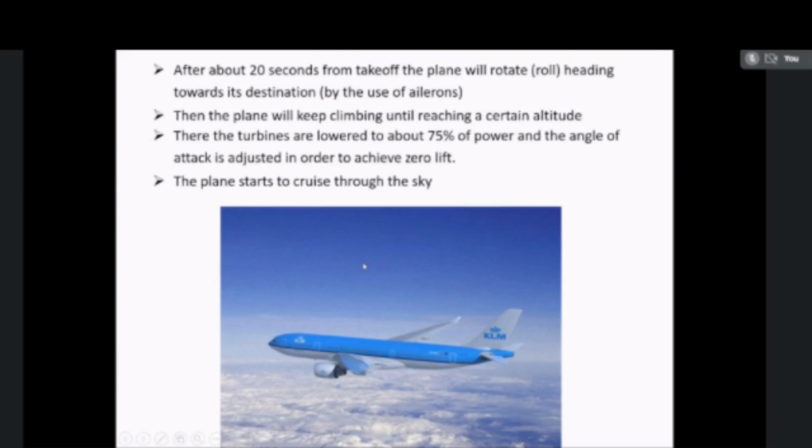As soon as the plane touches the runway, brakes and speed brakes are applied to stop the airplane quicker. Finally, the airplane taxis to its parking lot. Next.